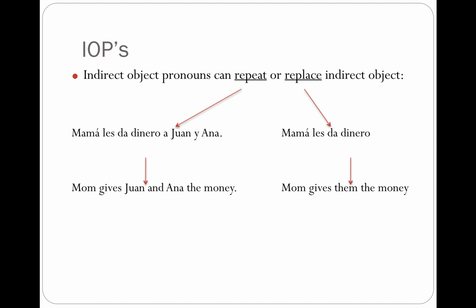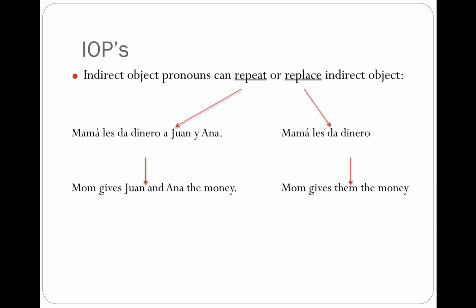The important thing to know is that, aside from the direct objects, where they replace, indirect object pronouns repeat or replace indirect object nouns. For example, Mamá les da dinero a Juan y a Ana. You can see that the les and the a Juan y Ana serve the same function in the sentence. What it generally is saying is, Mom gives money to them, to Juan and Ana.